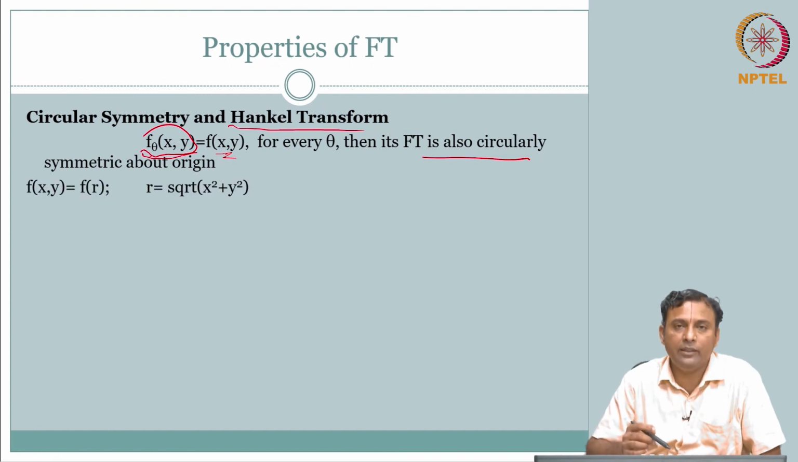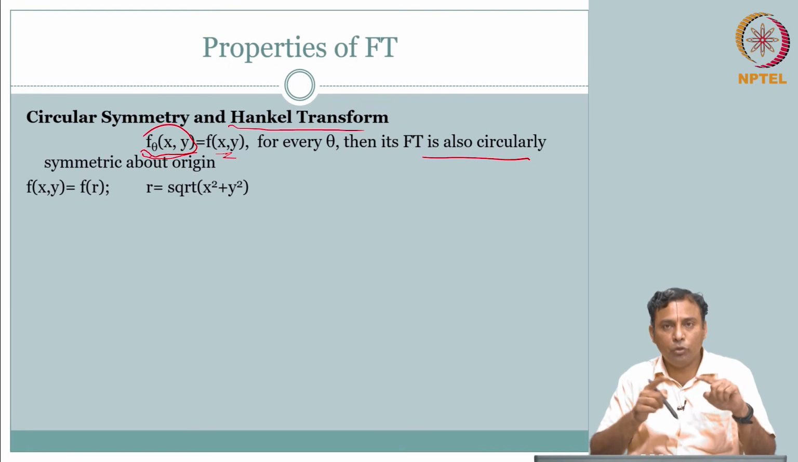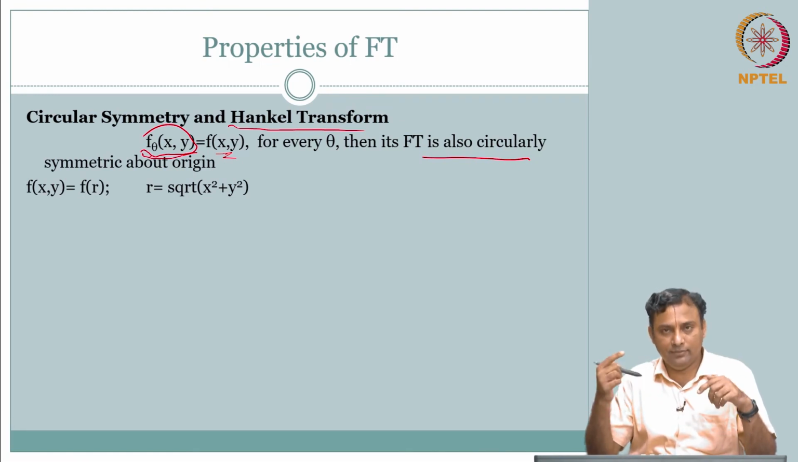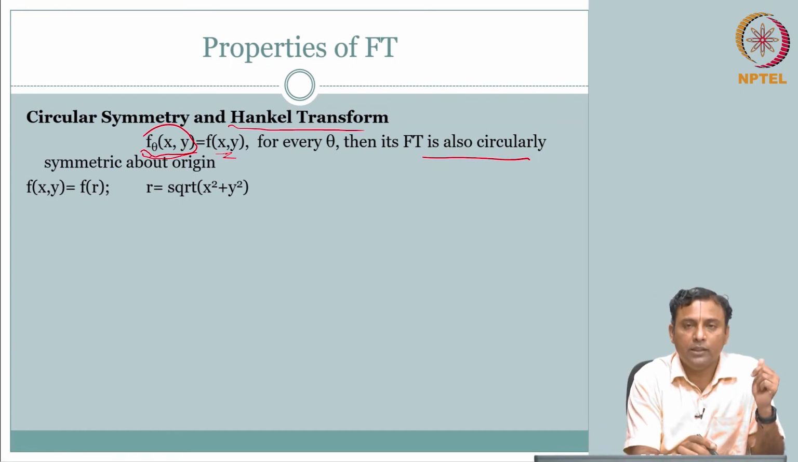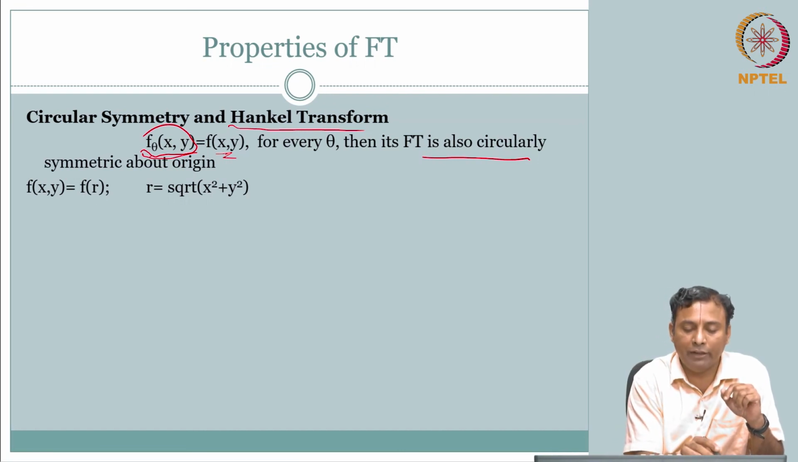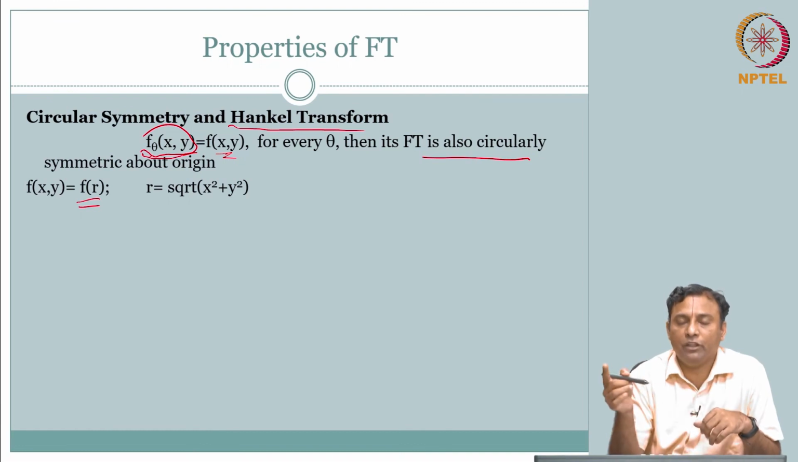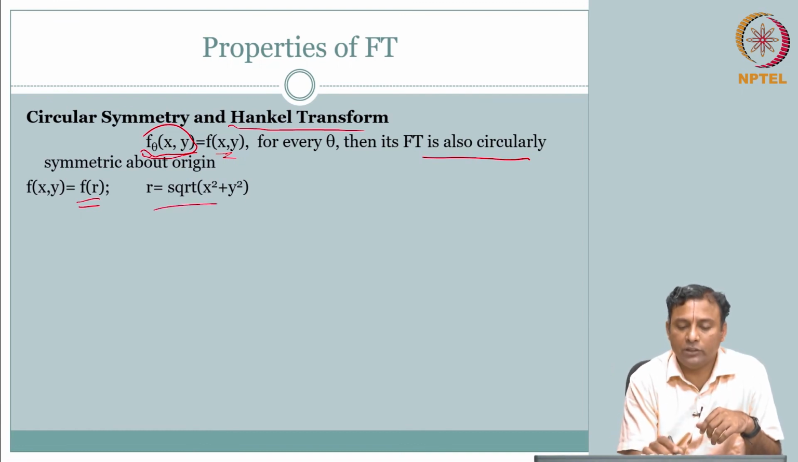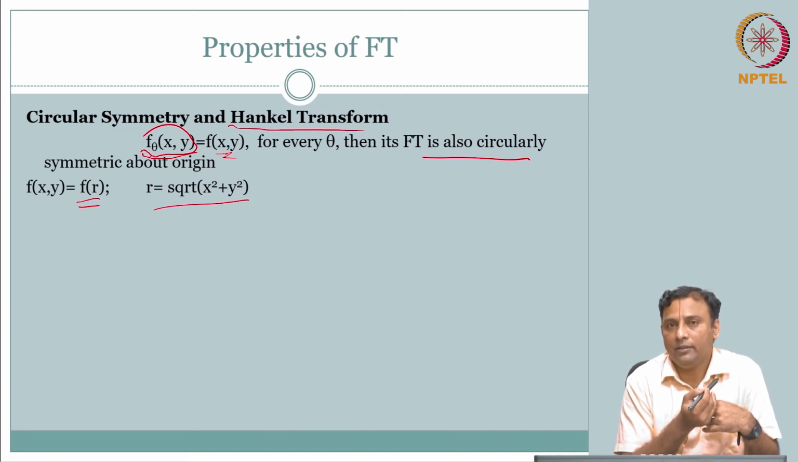So, in such a case, instead of 2 dimensions, we can write r comma theta. If irrespective of theta the signal is the same, then we can reduce the 2 dimensions into 1 dimension. So, you can essentially write f of x comma y as f of r, only a function of radius, where r is equal to square root of x squared plus y squared. Because it is circularly symmetric, theta does not matter.